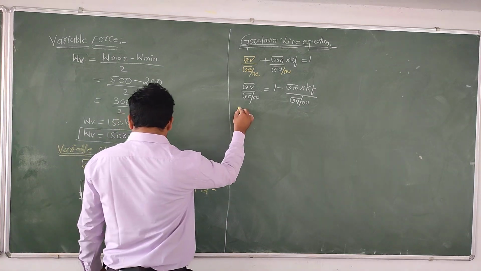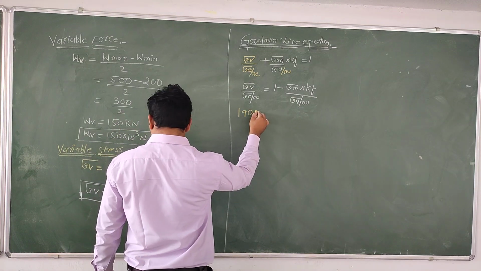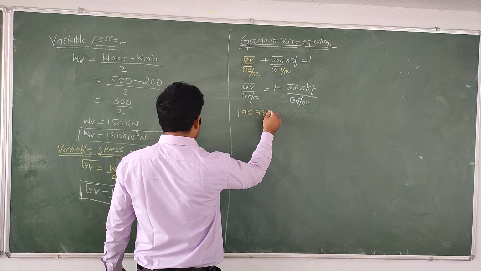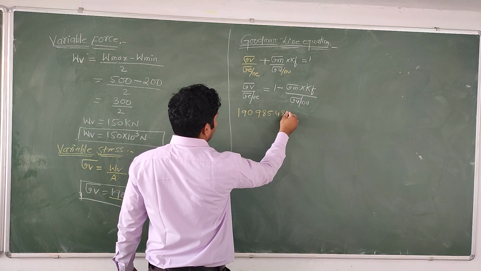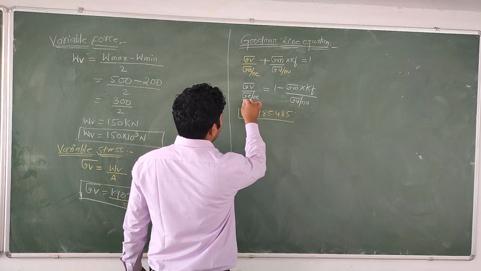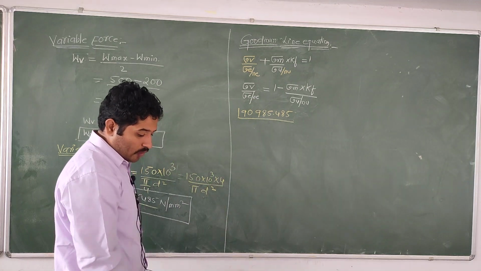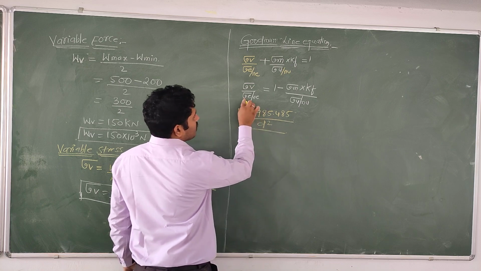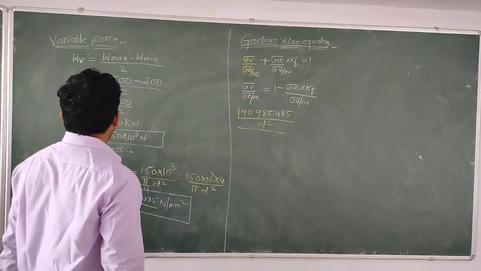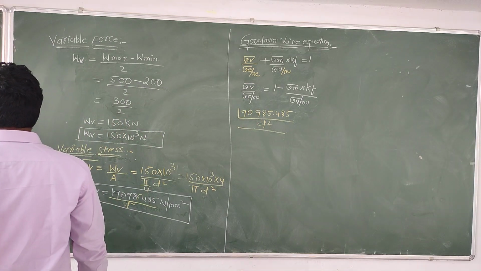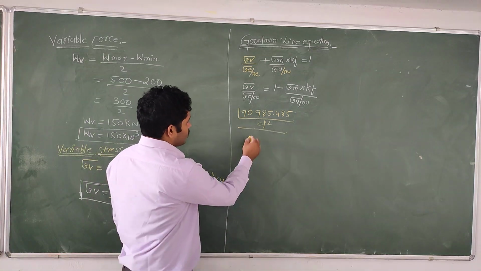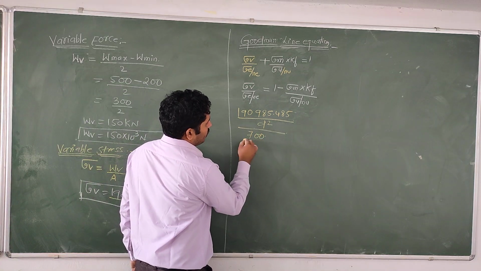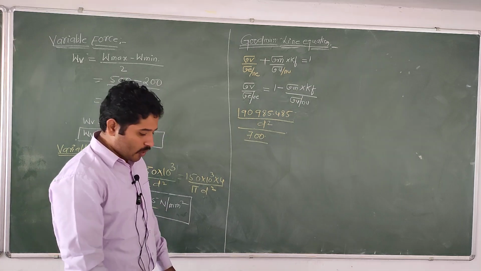Is it right? 190,985.485 by d cubed by sigma E. Endurance value, how much did we get? Sigma E is 700. Is it right? 700 by NE.